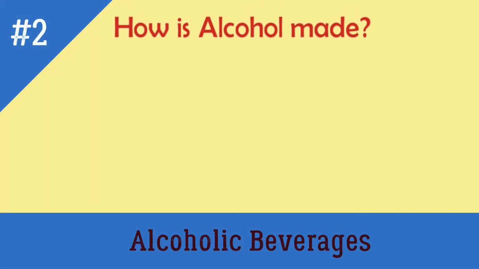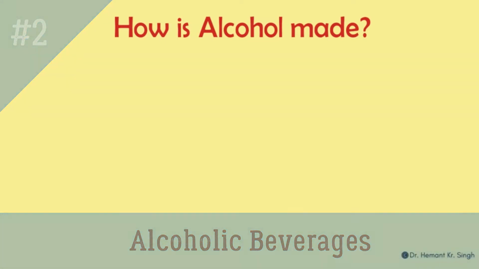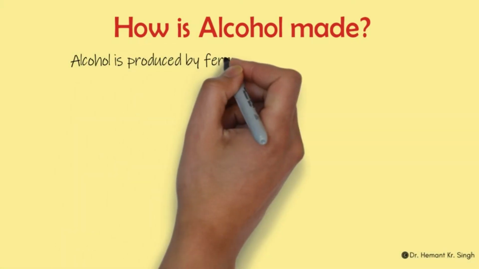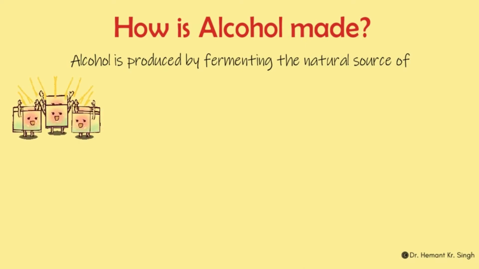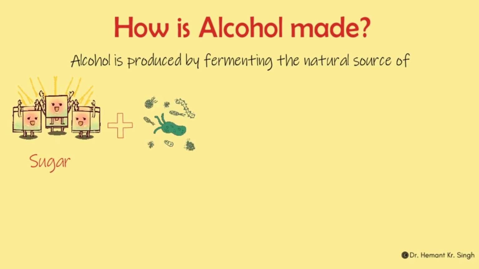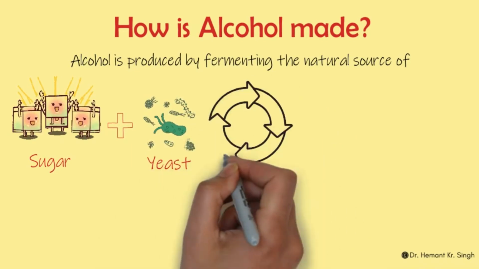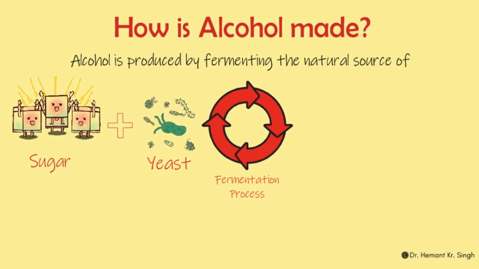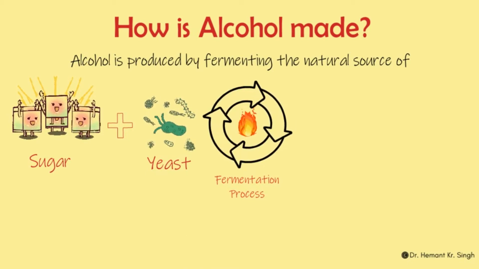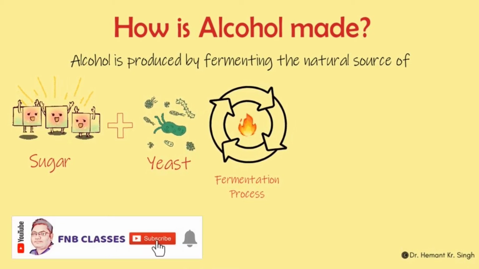Now let's see how alcohol is made. Alcohol is produced by fermenting a natural source of sugar with yeast. As it ferments, the carbohydrates, or the starches and sugars in the main source, turn into carbon dioxide and ethyl alcohol, which is the base for all the alcoholic beverages.